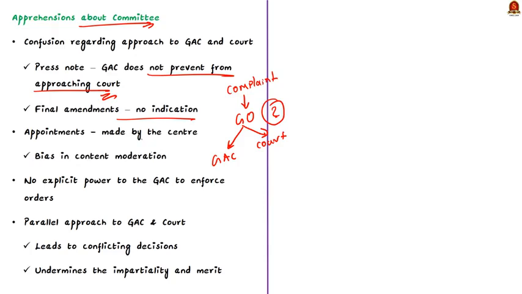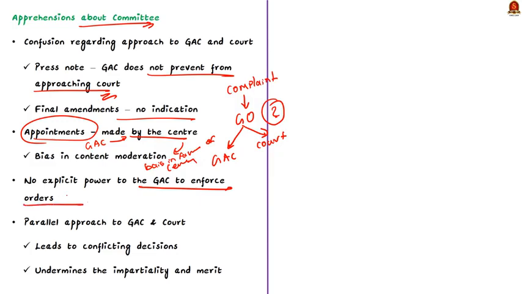Secondly, we all know that the Grievance Appellate Committee makes the in-house grievance redressal more accountable and the appellate mechanism more accessible to the user. But the appointment of the Grievance Appellate Committee is made by the central government. So there is this fear that it could lead to bias in content moderation. Thirdly, the IT Rules 2021 do not mention any explicit power to the Grievance Appellate Committee to enforce its orders. So what is the use of establishing such a committee if you don't have powers to enforce its own orders?